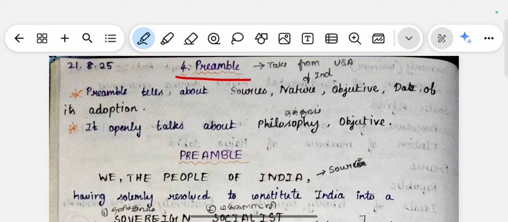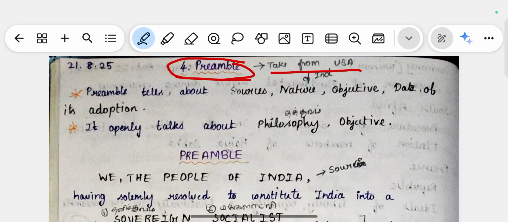So if we take a book and open it, we see the first page of the book is the index, which basically contains the contents of every page in the book. So likewise, for the Indian constitution it is the preamble. So basically the concept of preamble is taken from the USA, because the Indian constitution is made based on references from many constitutions in the world.